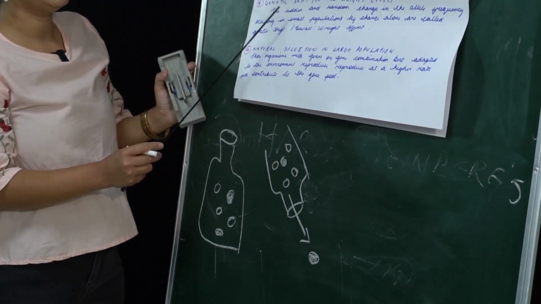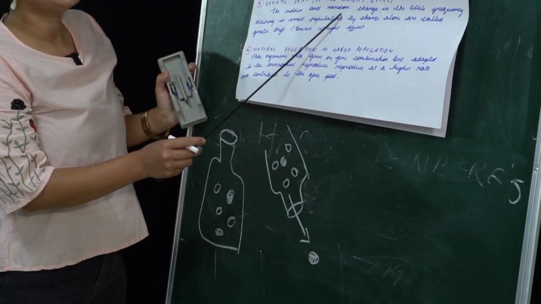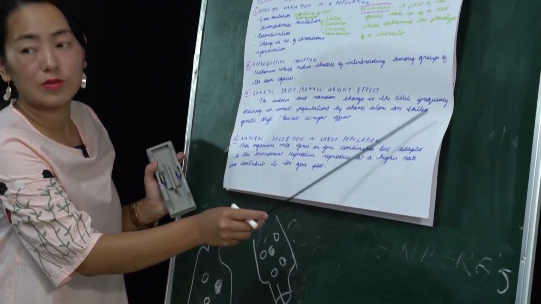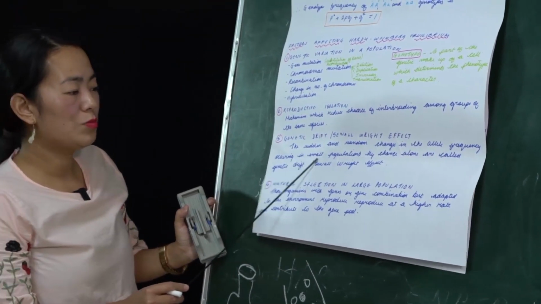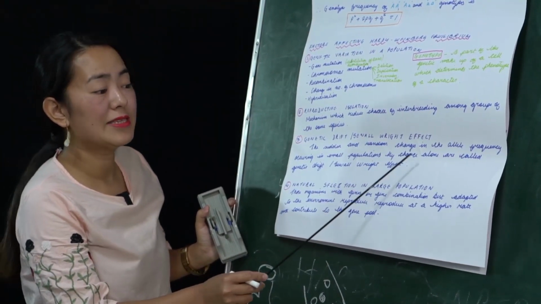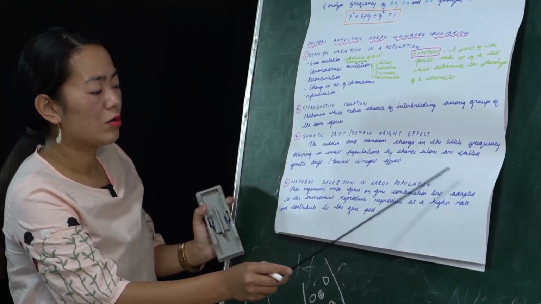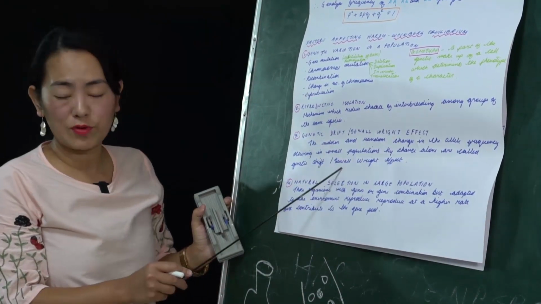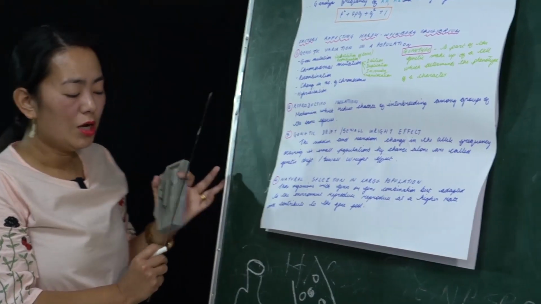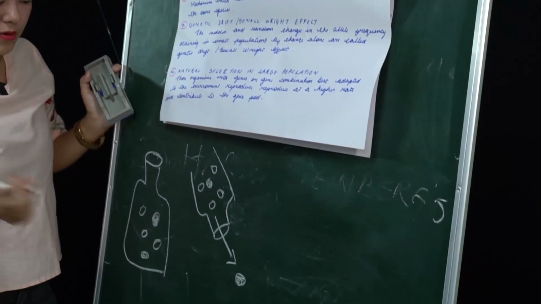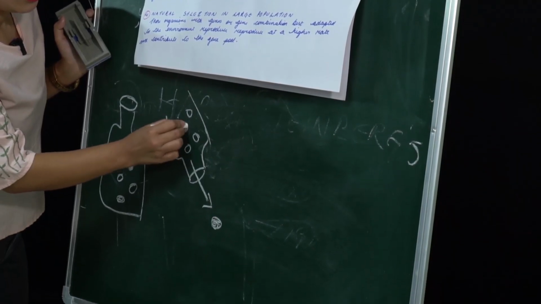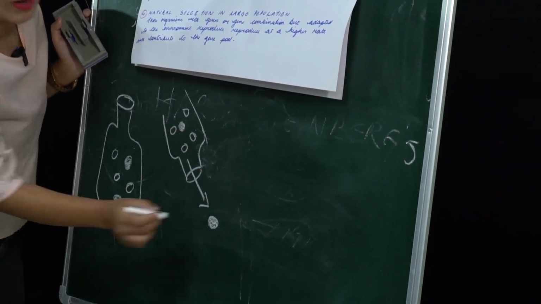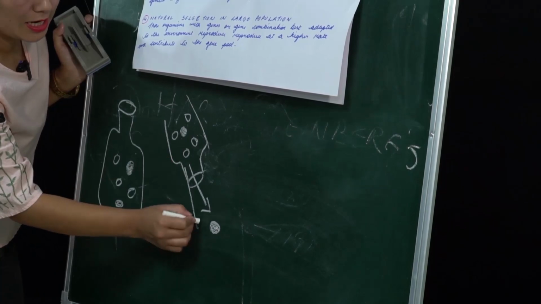In this case, they say that the sudden and random change in the allele frequency occurring in a small population by chance alone is called genetic drift or the Sewall-Wright effect. This was the scientist who first talked about the effect, which says that there is no guarantee that important useful variations will definitely come out.